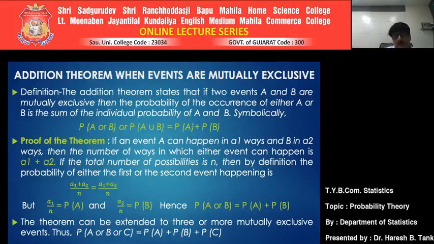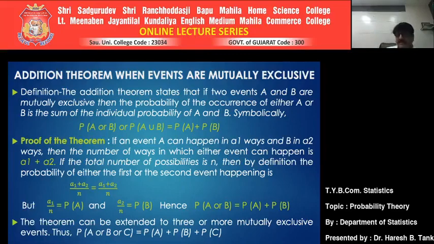This we have proved for two events, and these two events are mutually exclusive. So if two events are mutually exclusive, then the probability of whether A happens or B happens is nothing but the sum of their individual probabilities. The whole idea can be extended to three or more events even, but the only condition is they should be mutually exclusive.